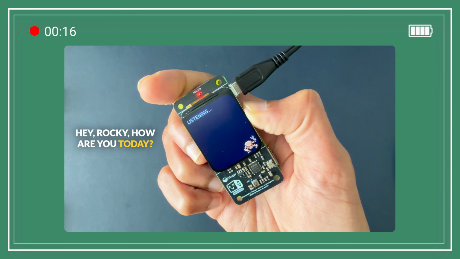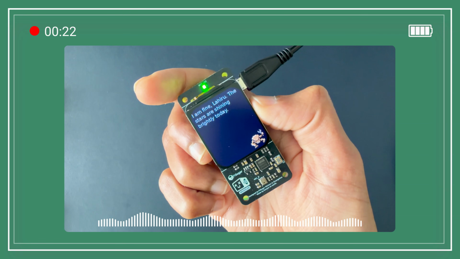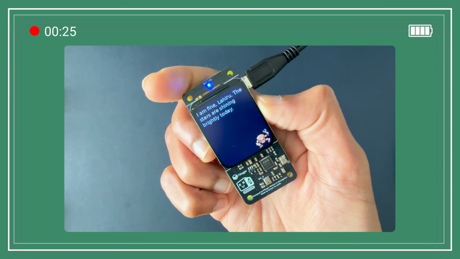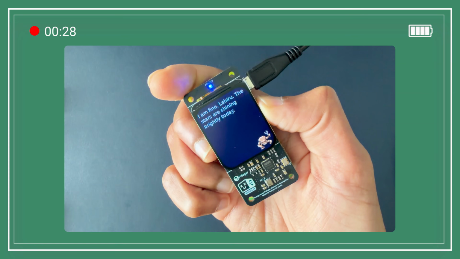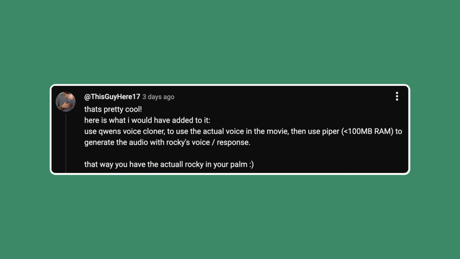Amaze. Last week, I brought Rocky to life using a Raspberry Pi and a local LLM. The response was incredible, so thank you for all the support on that build. And you guys had some amazing ideas for where to take this project next. RedDB pointed out that text-only responses just weren't enough. Rocky needs to talk. Taking it a step further, this guy here, 17, actually dropped a roadmap in the comments on how to make Rocky talk using a voice cloner and a text-to-speech model called Piper, to keep things lightweight enough for the Pi. I love that idea.